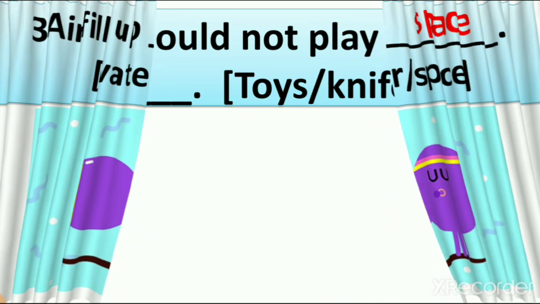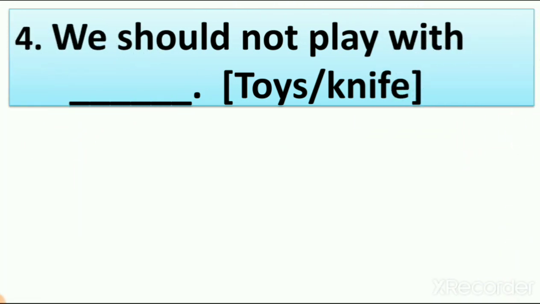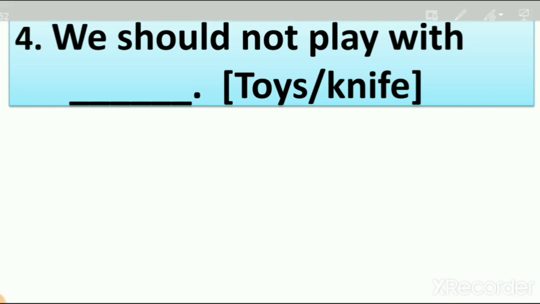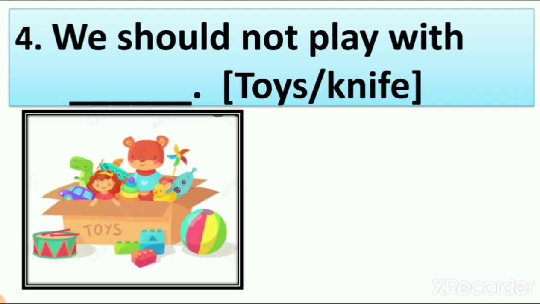Then our next fill in the blanks is: we should not play with dash, toys or knife. It means from these two things we have to write which thing is wrong for us, right? Here you can see two pictures. The first picture is of toys. You can see different types of toys: drum, blocks, ball, teddy bear, doll, dinosaur, car, right? So what is the thing in which you can play? All things you can play, right?